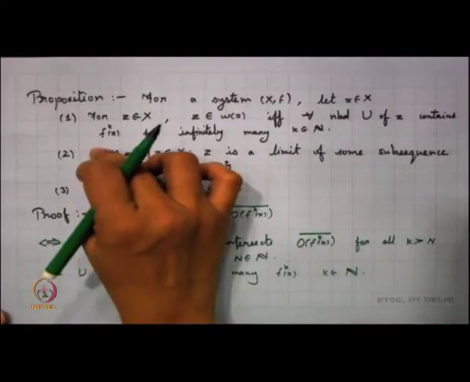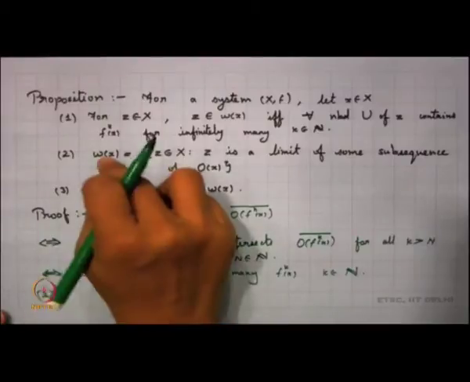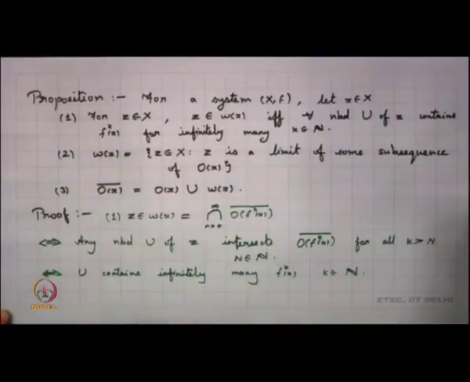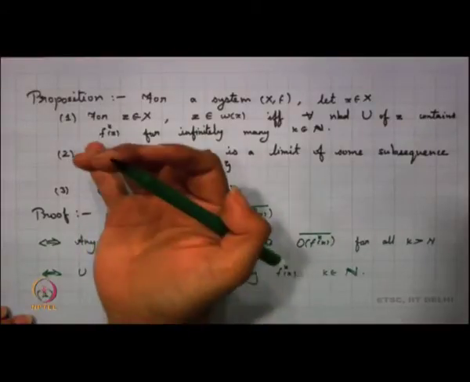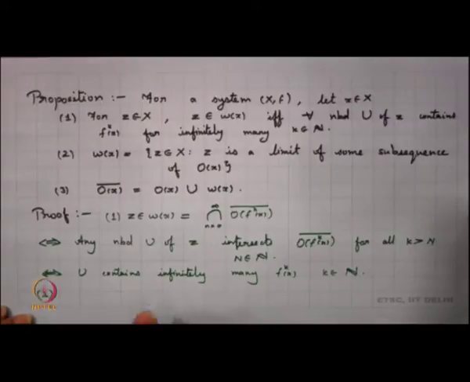So, what happens if I take any point z belonging to omega x? All I know from the first part is that any neighborhood will contain infinitely many f^k(x), k belonging to N. Now, we can take this as our observation and pick one f^k(x). So, we take a neighborhood of z from this omega x and we know that any neighborhood U will contain infinitely many of these. Because we are working in a metric space, it becomes easier.